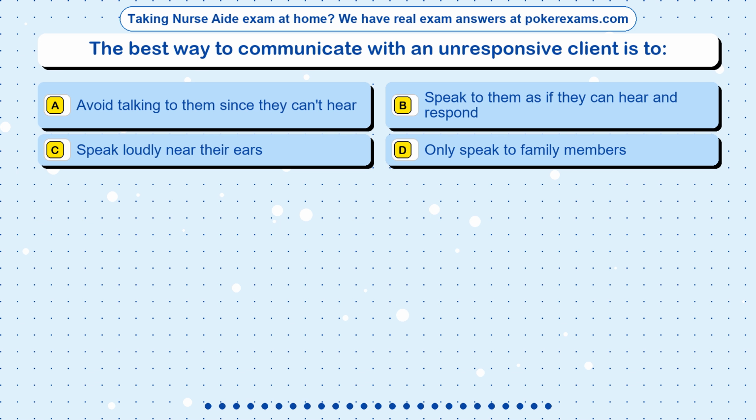Avoid talking to them since they can't hear. Option B. Speak to them as if they can hear and respond. Option C. Speak loudly near their ears. Option D. Only speak to family members.